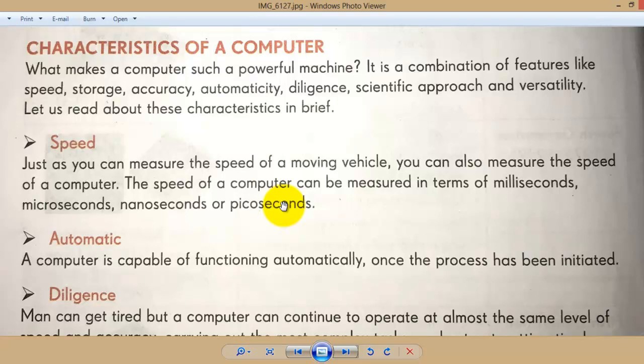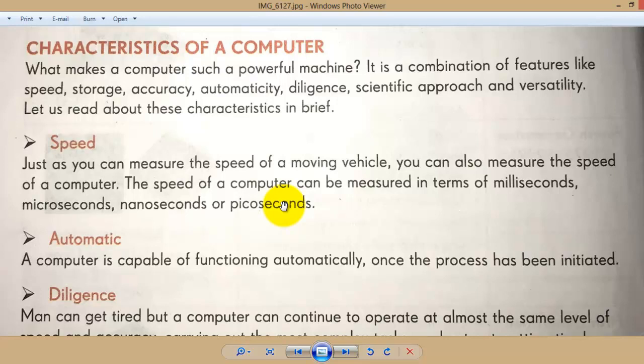It's not a machine that we dig from a field and just discover. We have made this machine from scratch through years of research. So why is the computer called a powerful machine? Let's see. It is a combination of features like speed, storage, accuracy, automatic, resiliency, scientific approach, and versatility.